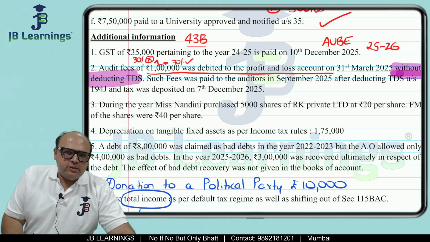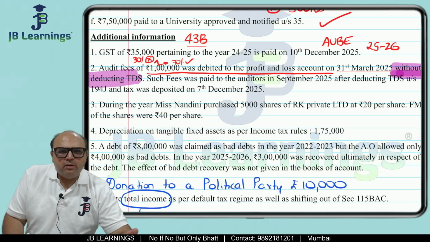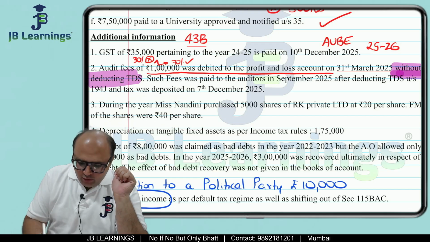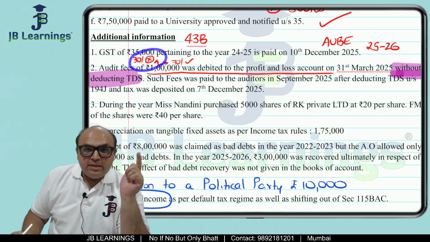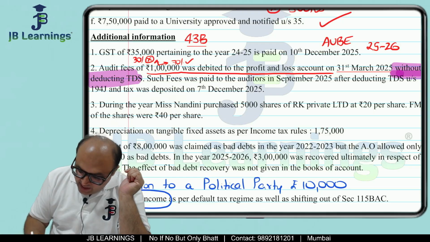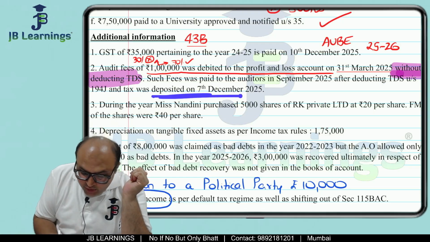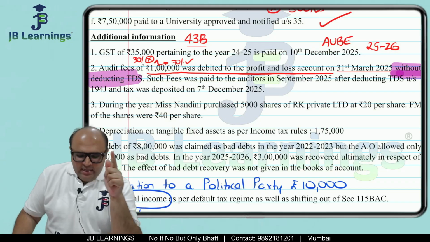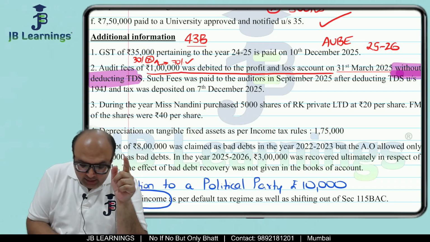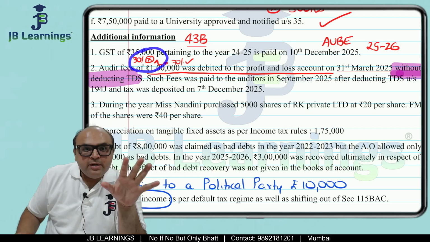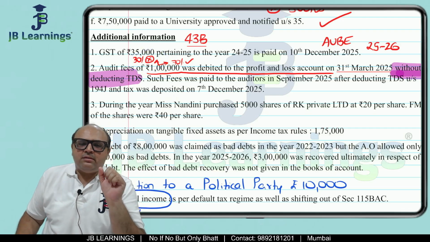Since no information is given in the question, I am assuming audit fees is payable to a resident in India. What happens when you don't deduct TDS on a resident? 30% is not allowed. So in the last year, 30% must have not been allowed. But now it is paid in September 25 in the current year after deducting TDS, and it was deposited also in the current year. Friends, when TDS is not deducted, 30% expense is not allowed, but this 30% not allowed is only a temporary disallowance.